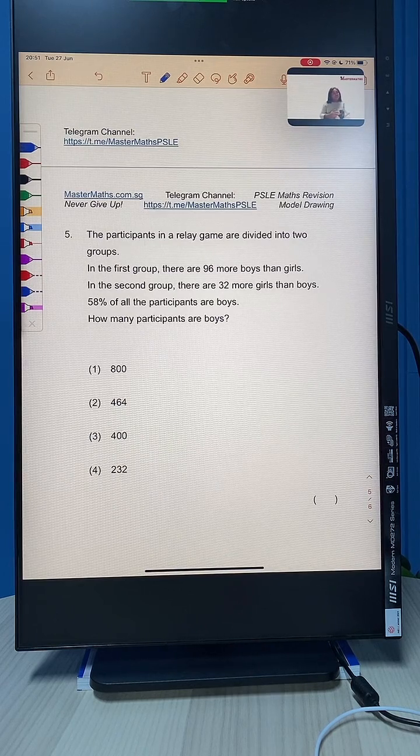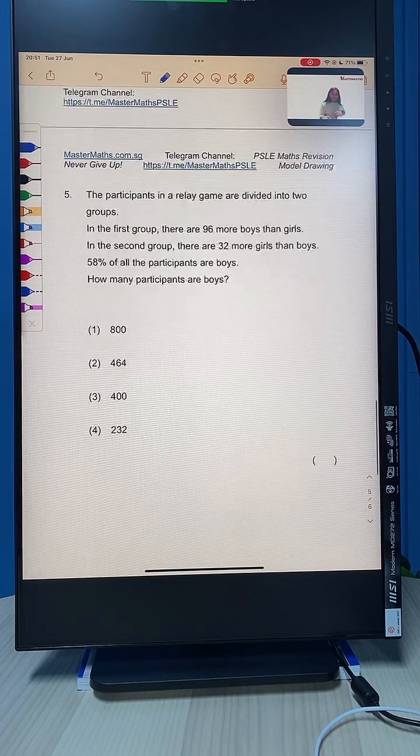For those of you who just joined, welcome. My name is Coach Shahira from MasterMaths. We are going through the technique of model drawing on our PSLE Maths revision series. You can definitely get the resources from our Telegram channel, so please go ahead and join us there if you need. Alright, let's go on to question 5.